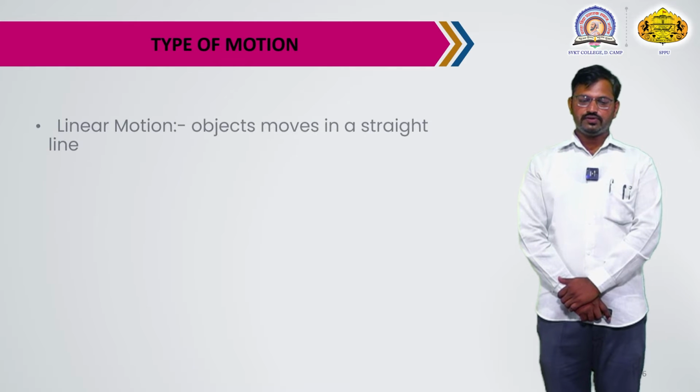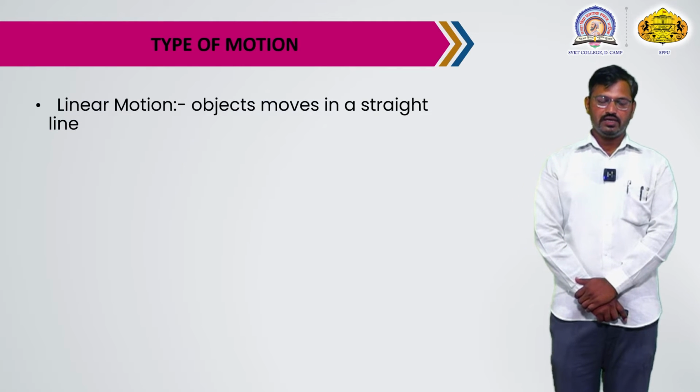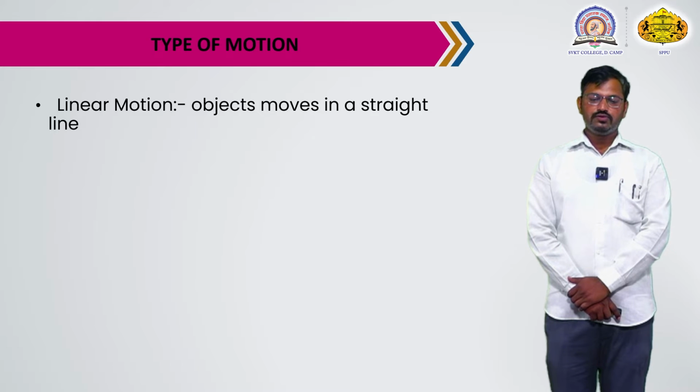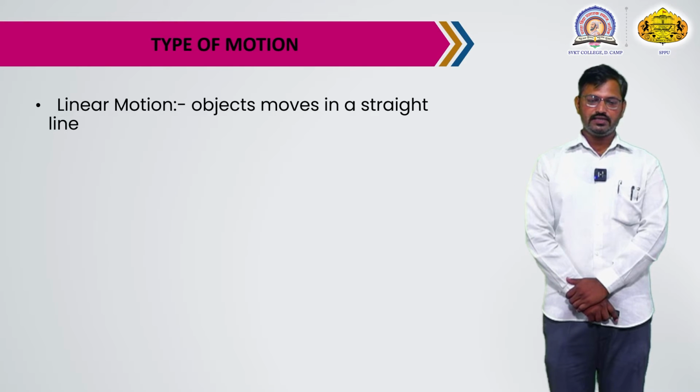Next, types of motion. First, linear motion. An object that moves in a straight line is said to have linear motion, or rectilinear motion. An example is a car moving on a road in one dimension. It is an example of linear motion.